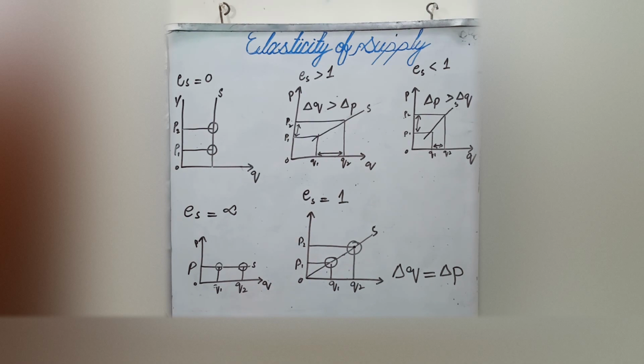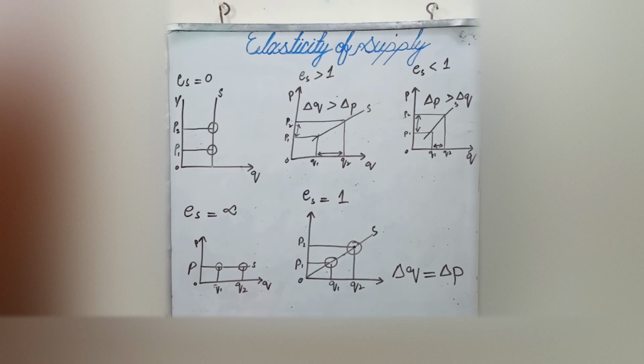I have written the simple equation that change in Q is greater than the change in price. You can use this simple equation in the definition as well: when the change in Q is greater than the change in price, then there will be a case of elasticity of supply greater than 1.